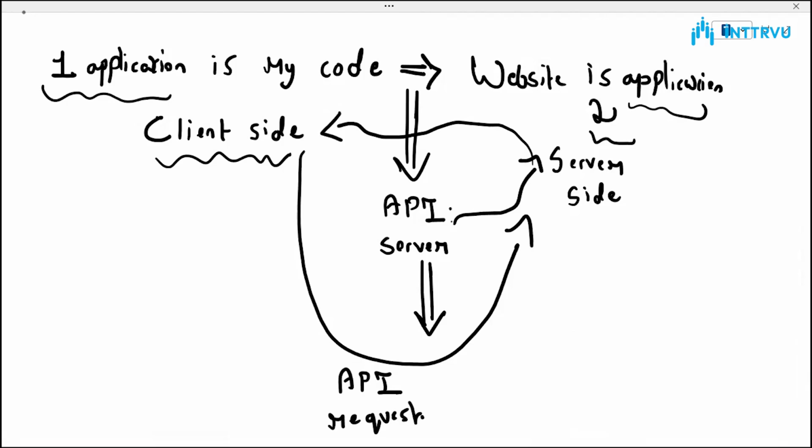So that is how this whole API process works, right? So client side sends a request, API server will take that request to the server side. The server side will return the data to the client, or to me, or to my application.